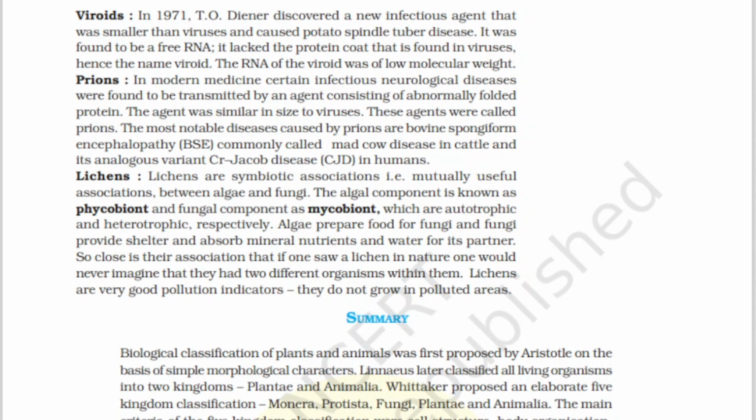Coming to lichens, lichens are a symbiotic association, that is a mutually useful association between algae and fungi. The algal component is known as phycobiont and the fungal component as mycobiont. These three lines are very important. They are autotrophic and heterotrophic, having both modes of nutrition.